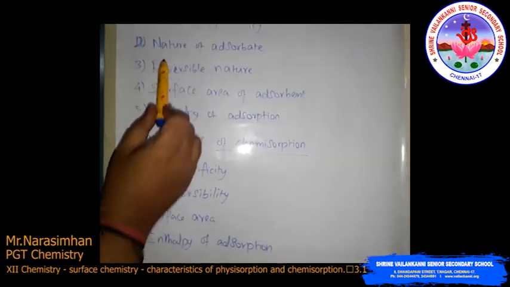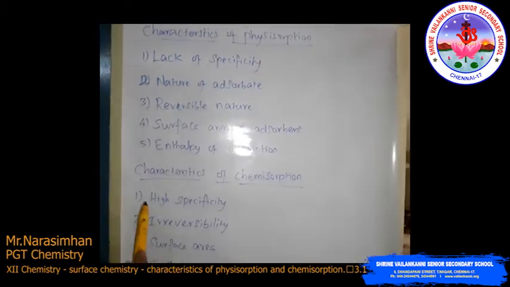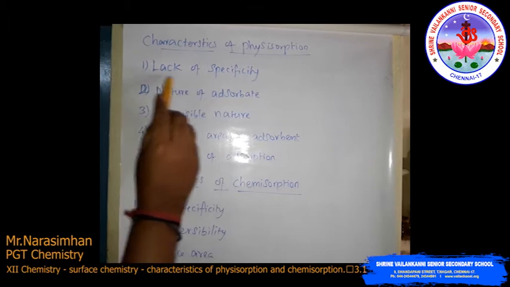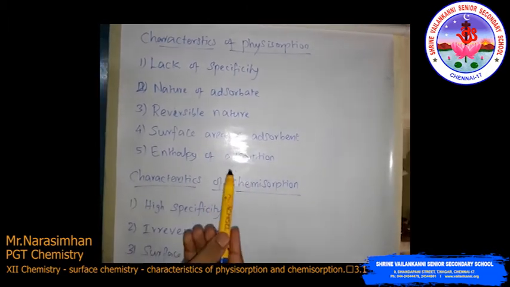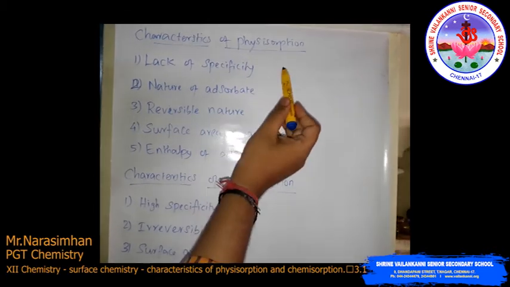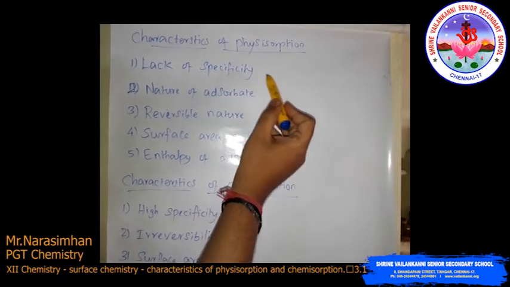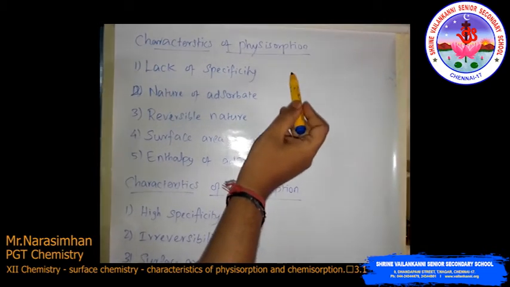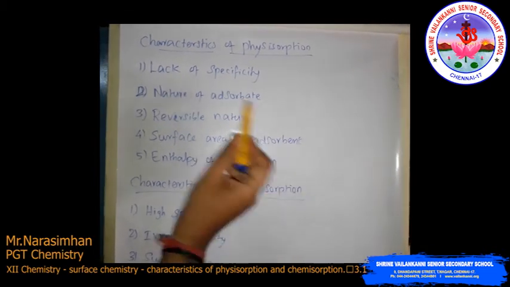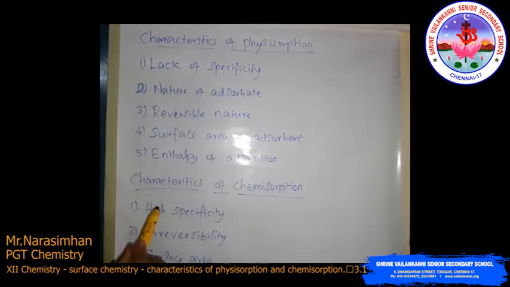First we have to discuss physisorption. The first one is the lack of specificity. Lack of specificity means the surface of the adsorbent does not show any preference for a particular gas, since van der Waals forces are universal. This is the lack of specificity.